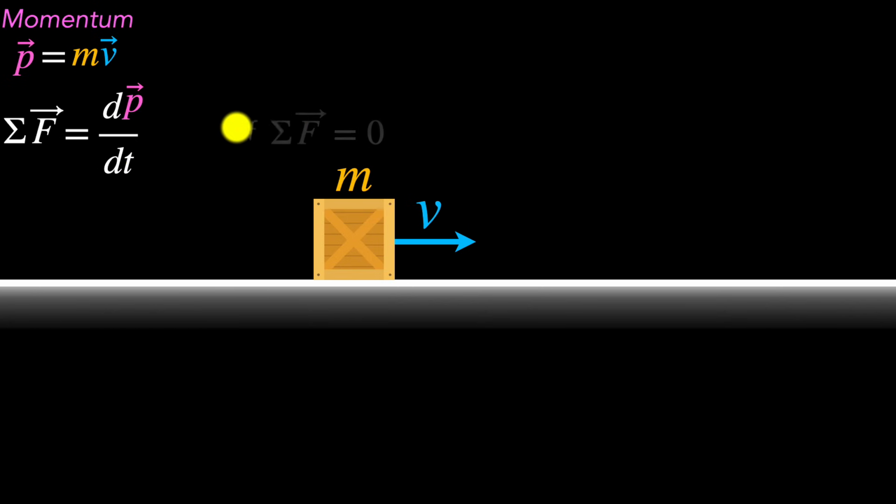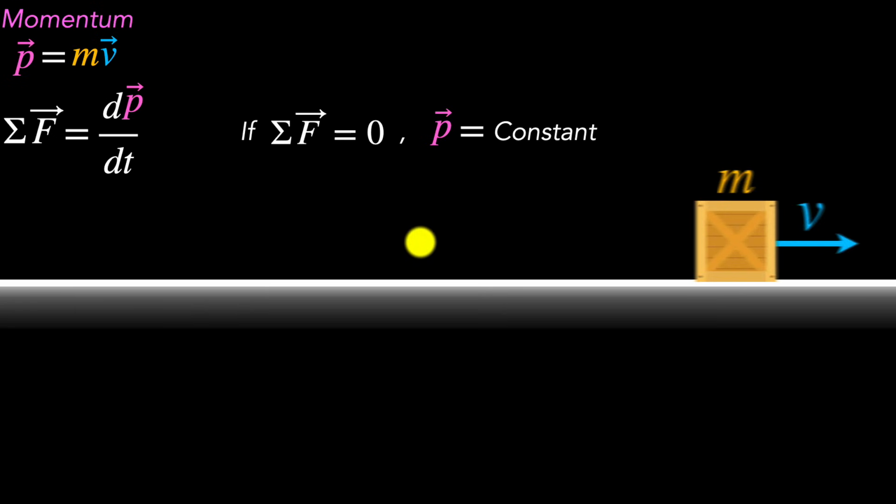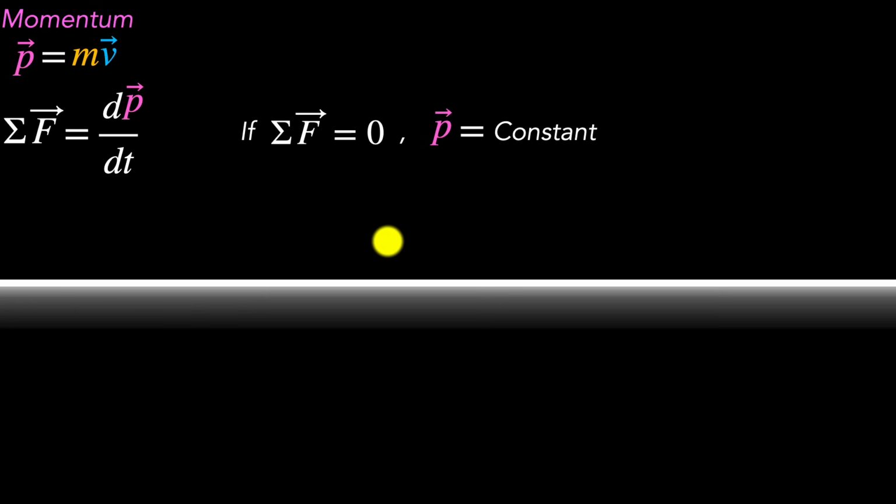What will happen if the net force on an object is zero? Imagine that this box is moving on a perfectly frictionless surface and there is no air or anything like that. Well, if the net force is zero for some time, then over that time period, the change in momentum must also be zero. In other words, the momentum of this crate should be a constant. In other words, the crate would continue to move with that constant velocity as long as the net force on it is zero. Now, this is not new. If net force on an object is zero, its velocity stays a constant. We already know that. But here's where it gets interesting.